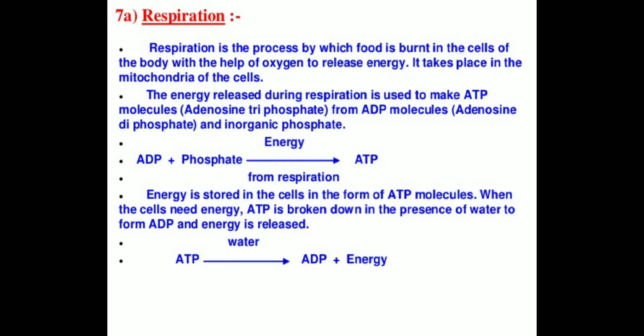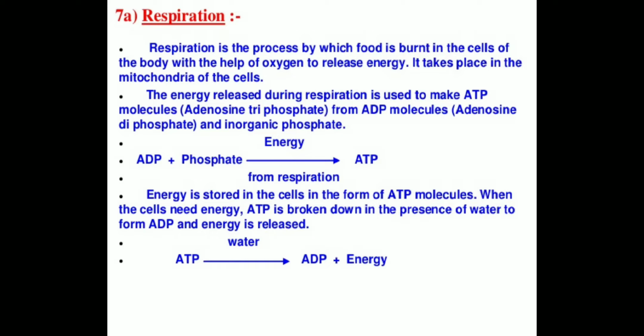So now we are going to define respiration. Respiration is a process by which food is burned inside the cells of a body with the help of oxygen to release energy. It takes place in the mitochondria of the cell. This is a one mark question: where does the second part of respiration in our body take place? The answer is mitochondria, right?